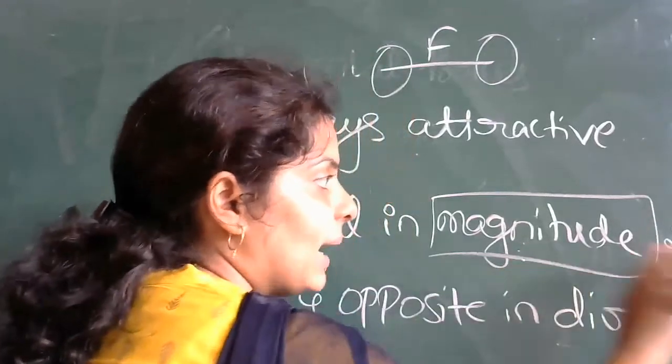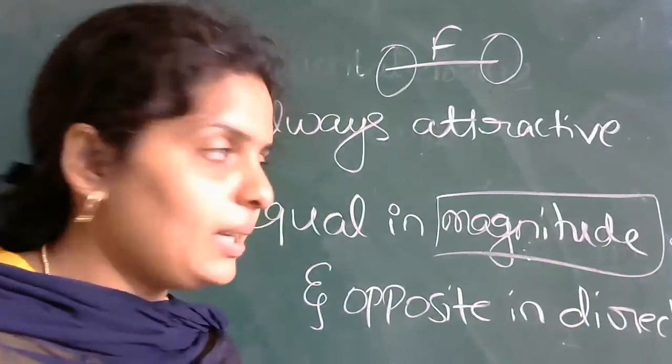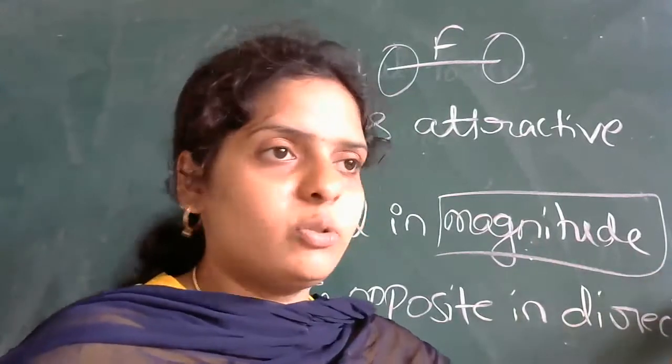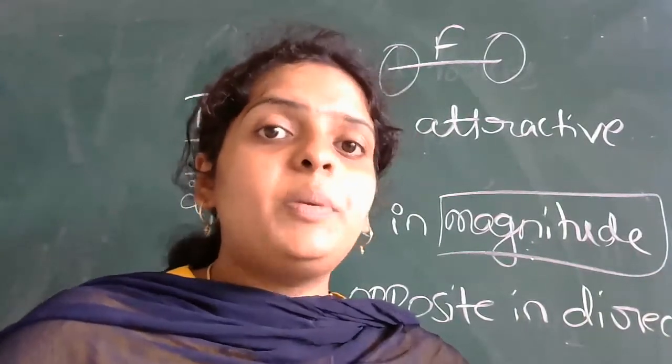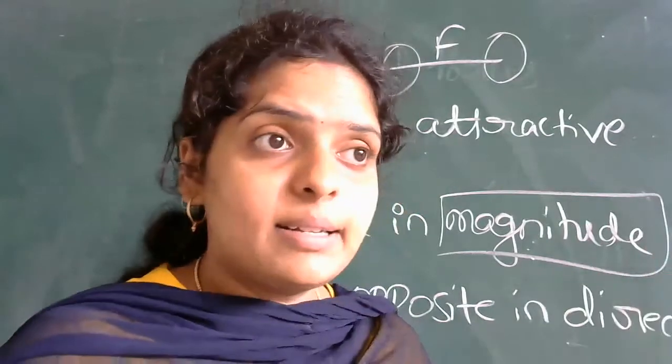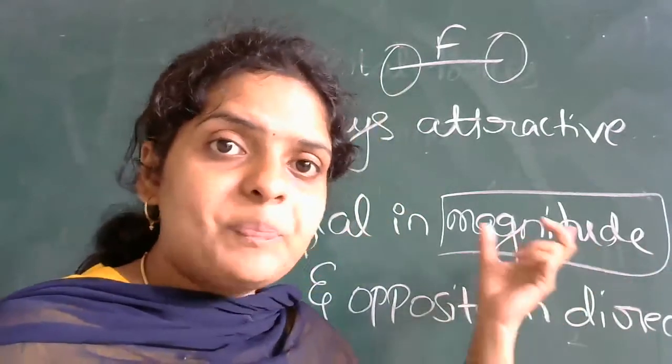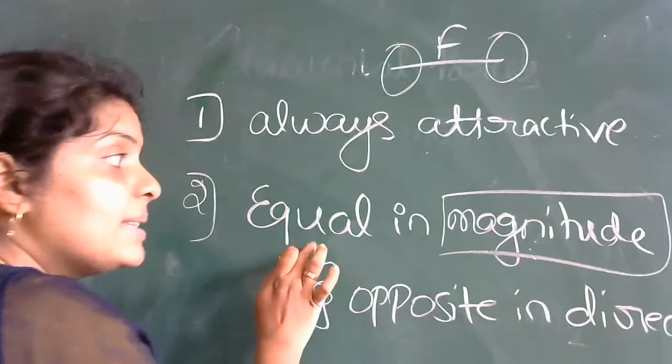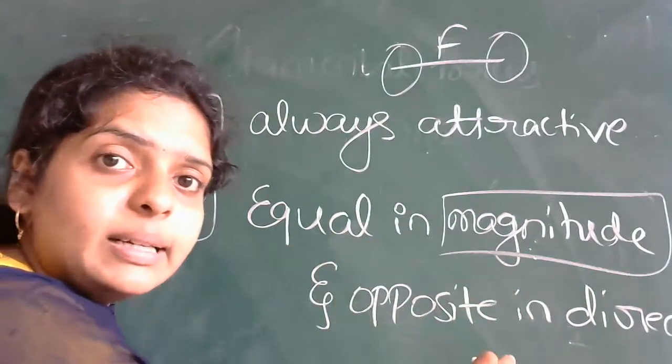इसको हम क्या बोलते हैं? Magnitude of force. Are you getting? Magnitude of force 2 Newton, 3 Newton, 5 Newton, 10 Newton. ये जो भी values हैं, numerical values, that is called as what? Magnitude. Here what they are saying? It is equal in magnitude but opposite in direction.